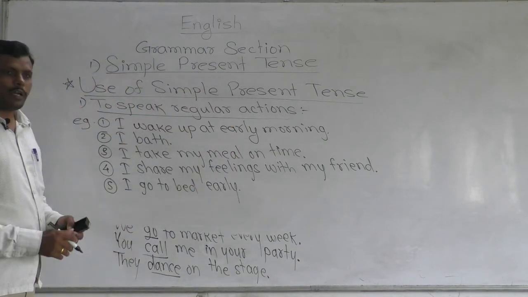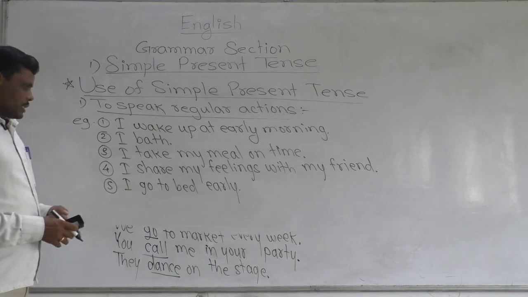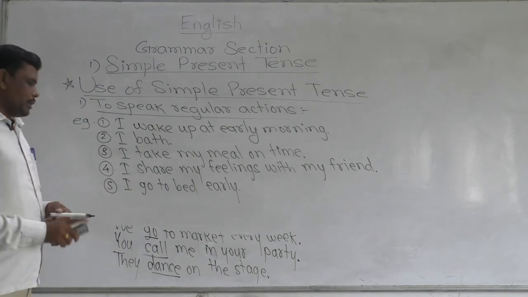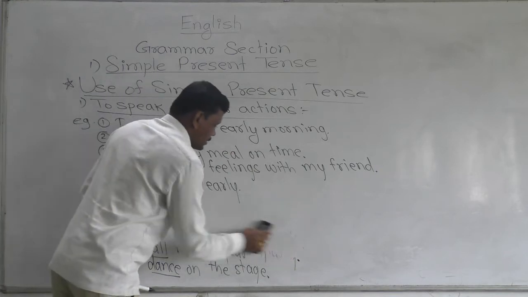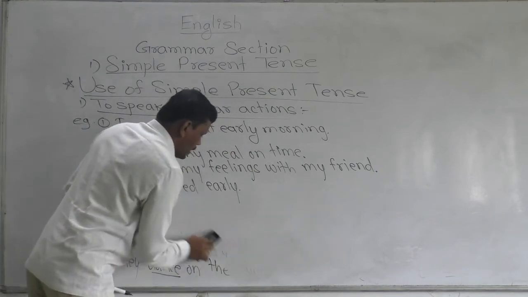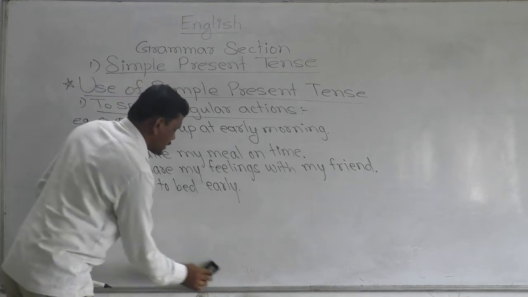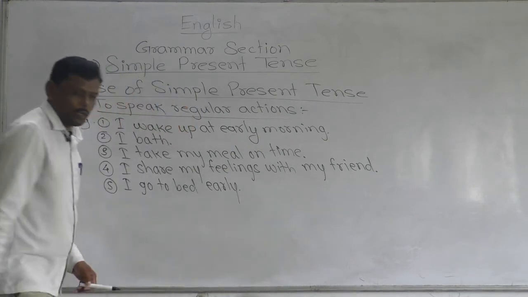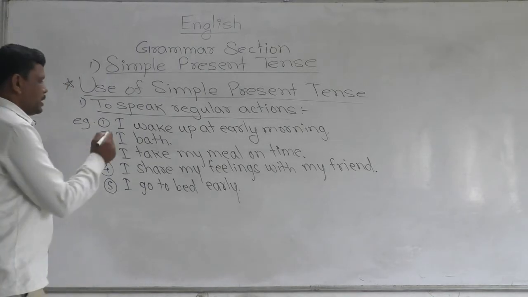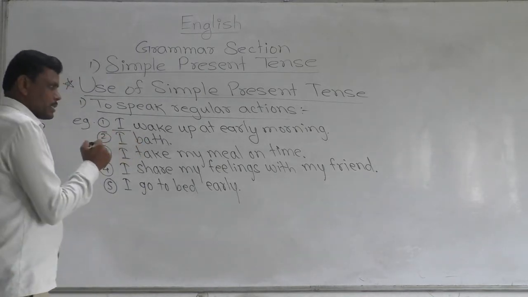Okay, these are our regular actions, and when we want to speak regular actions, we have to use simple present tense, and we should see I is a subject.